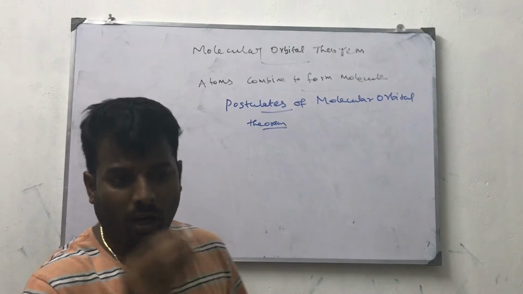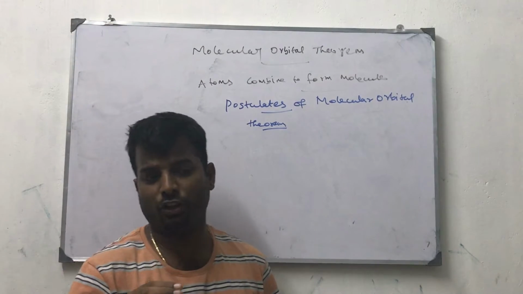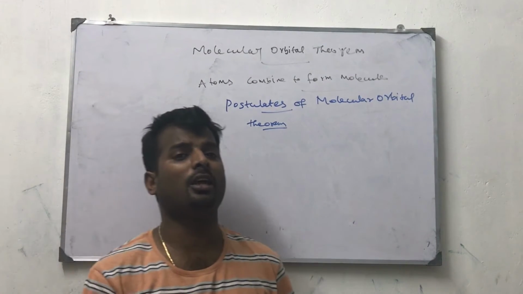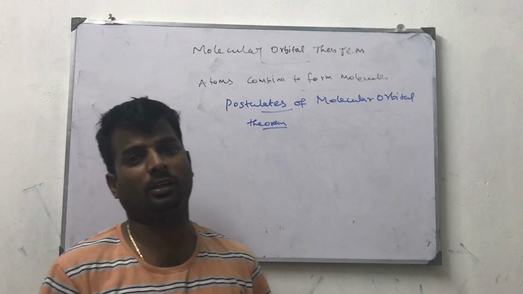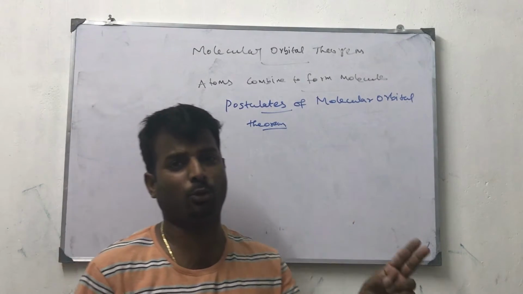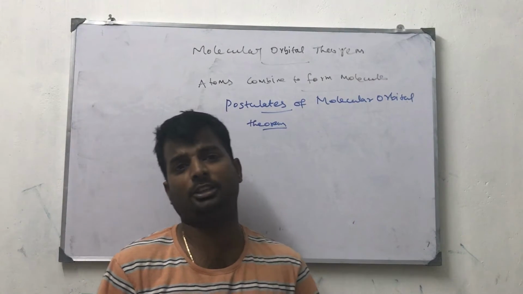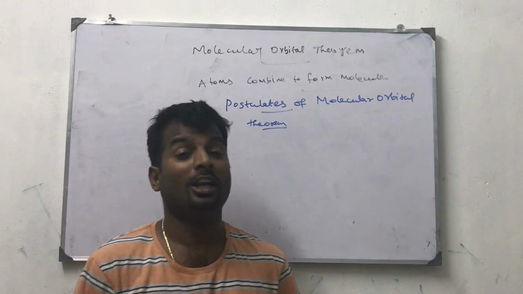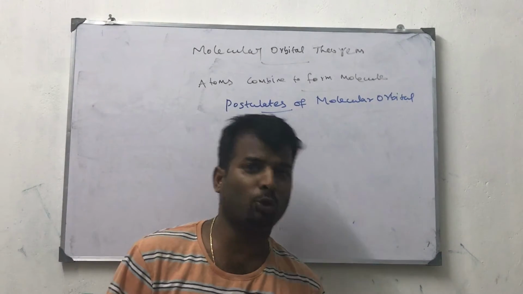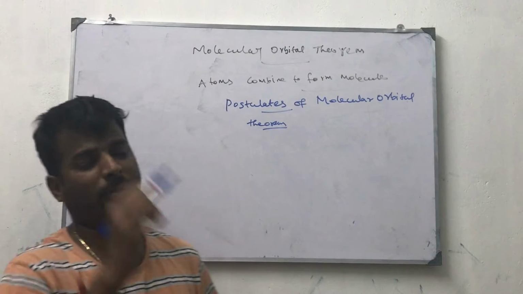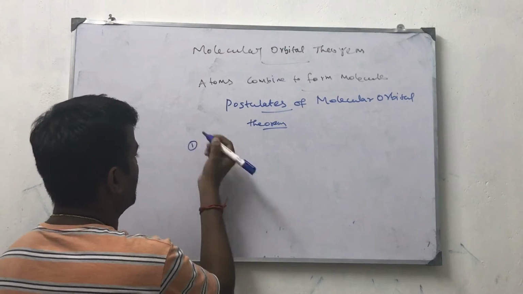In this chapter, we have already finished valence bond theory and hybridization, a very important concept. sp, sp2, sp3 hybridization, sp3d, sp3d2, sp3d3, all those things we have explained. Now I am going to start.